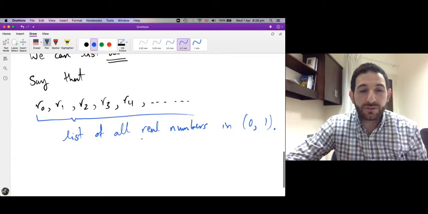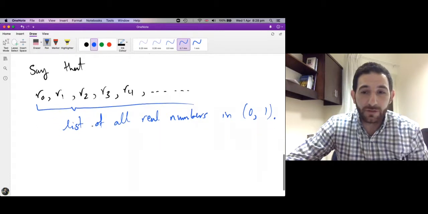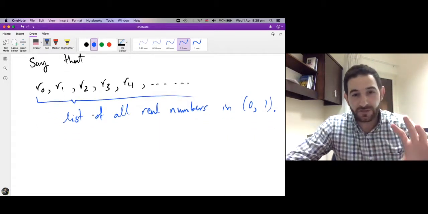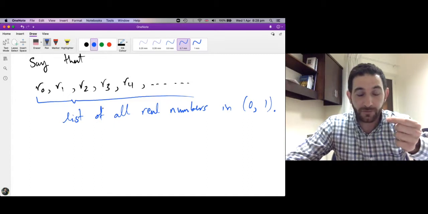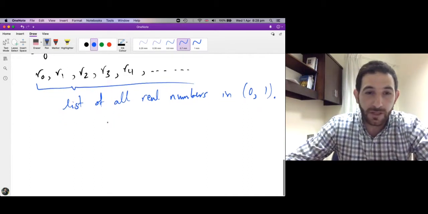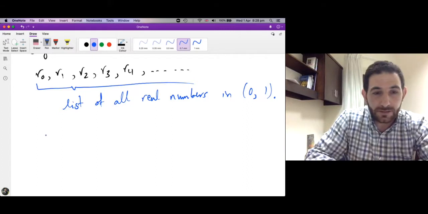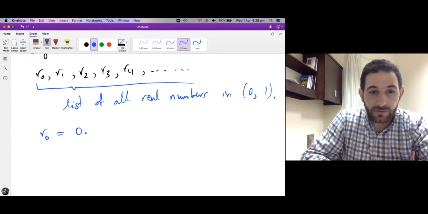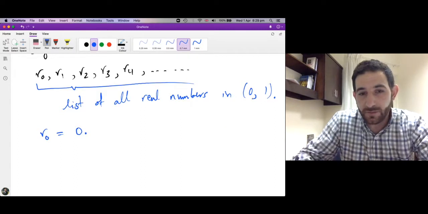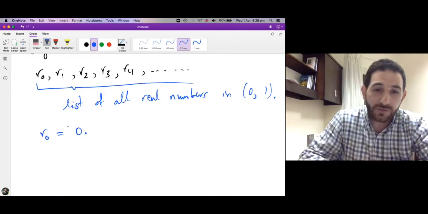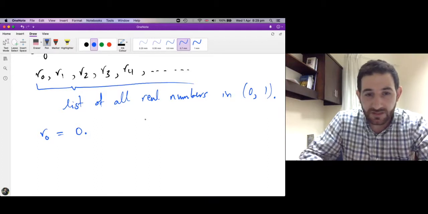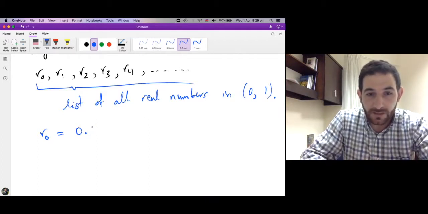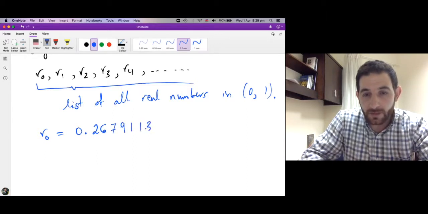Now we want to use the decimal expansion of every real number. So let's say we take a break from this proof. I want to give a particular example of the argument and then get back to the proof. So suppose that R0 is expressed as 0. So remember, what is R0? R0 is a number between 0 and 1, and we want to use its decimal expansion. So its decimal expansion has the form 0. Say 2, 6, 7, 9, 1, 1, 3, 4.